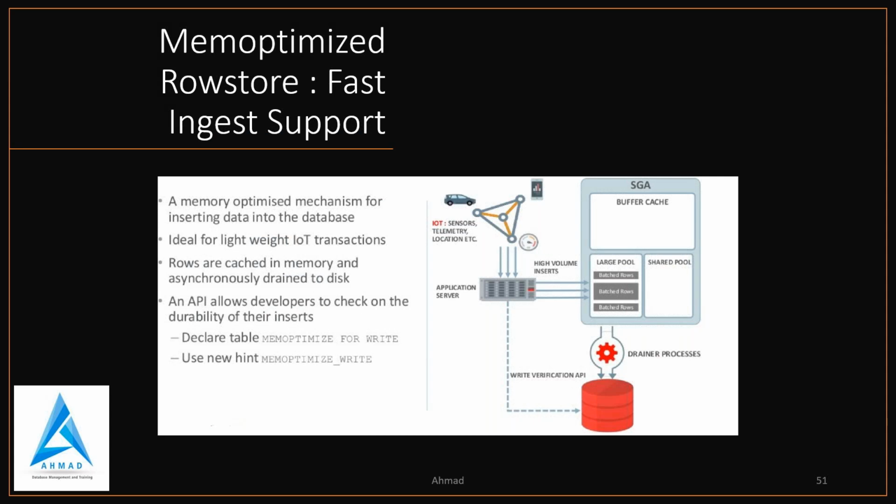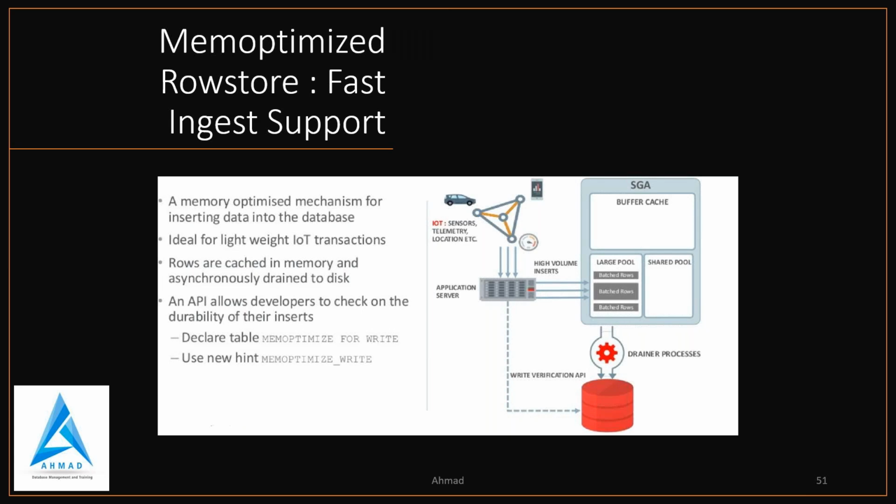This is a mechanism for inserting data into the database. How will the database insert? They have added this in 19C, but in 18C this feature was used for select purposes, and now from 19C they use it for insertion purposes. So it is ideal for lightweight IoT transactions.